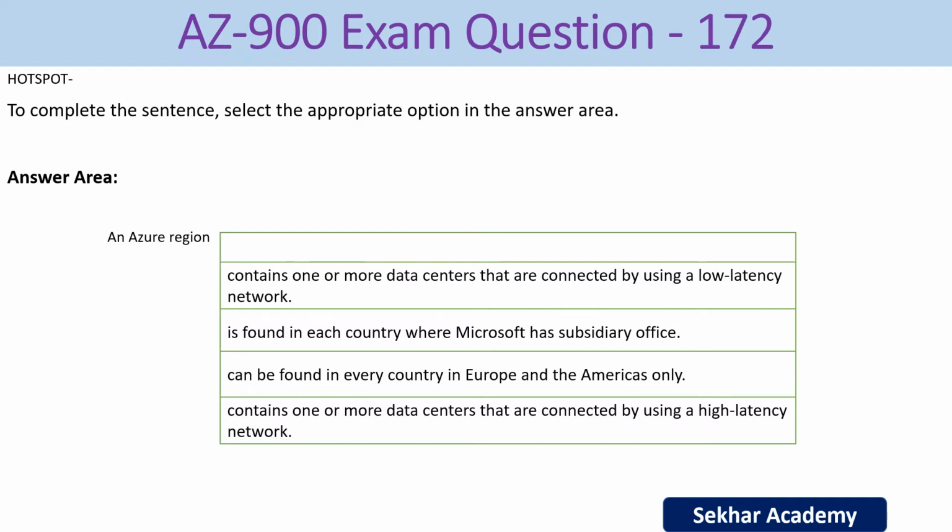low latency network. Another option is: found in each country where Microsoft has a subsidiary office. Another one is: can be found in every country in Europe and Americas only. And the last option is: contains one or more data centers that are connected by using a high latency network. The right answer is: contains one or more data centers that are connected by using a low latency network. That is the definition of an Azure region.